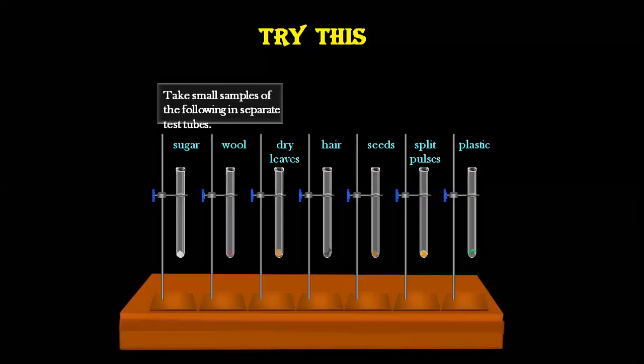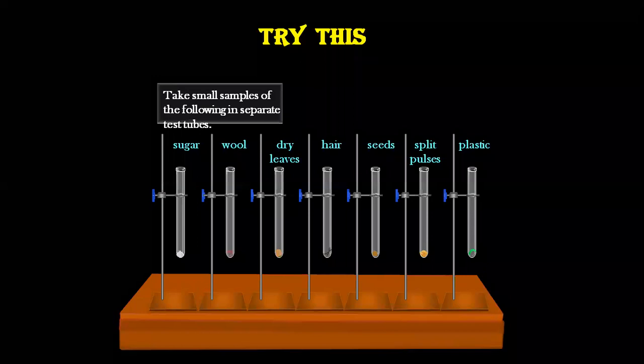Similarly, let us carry out one more simple experiment, this time with a lot of small samples. I'm going to take small samples of these following substances in different test tubes. You all can see I have taken a test tube stand. I have taken 6 different test tubes. And the samples are these ones which we come across every day, which are in use for us every day: sugar, wool, dry leaves, hair, seeds, pulses, and plastic. Don't we come across these substances every day?